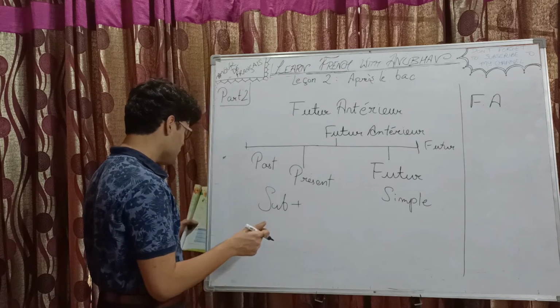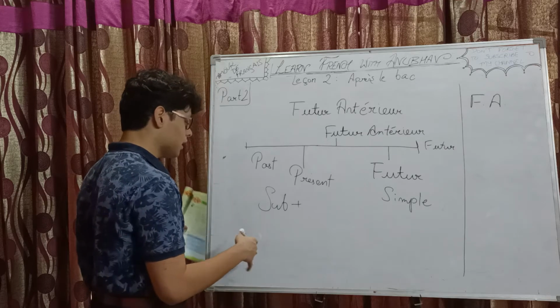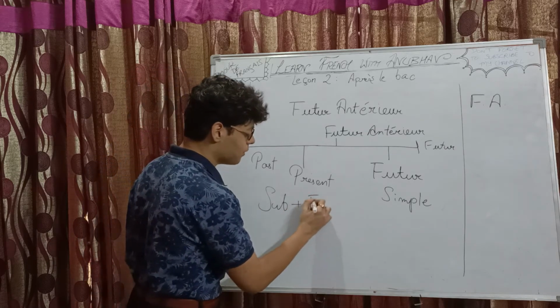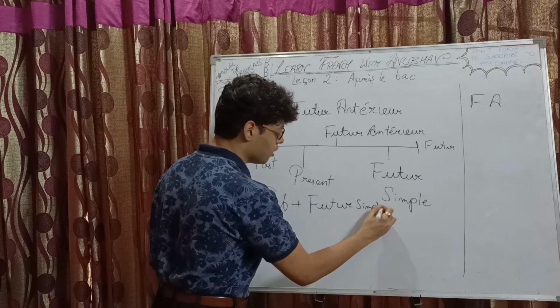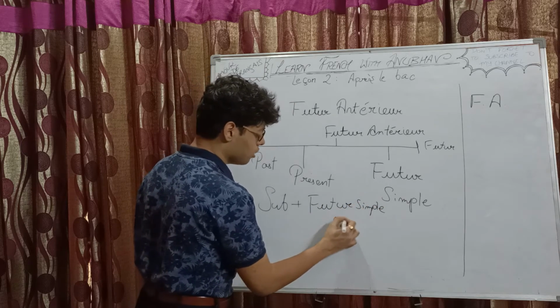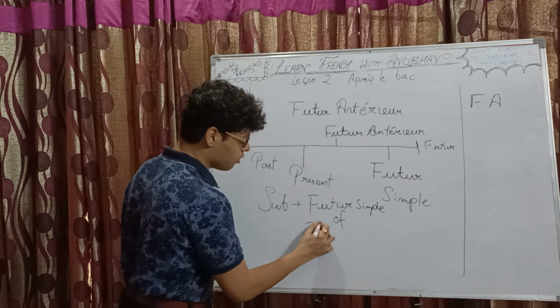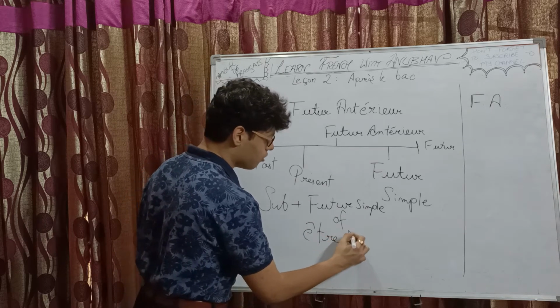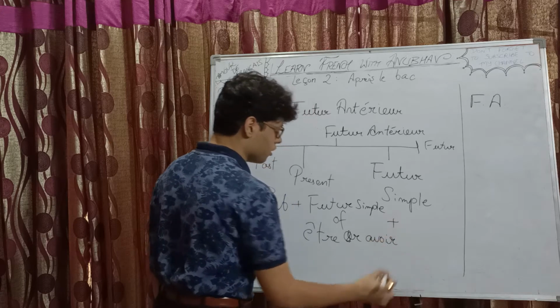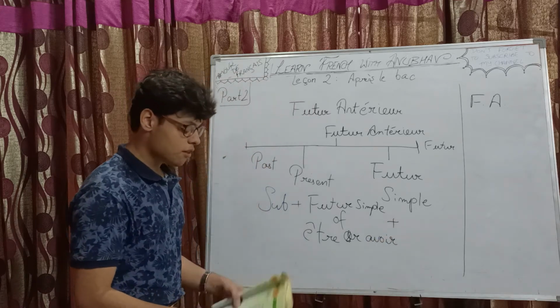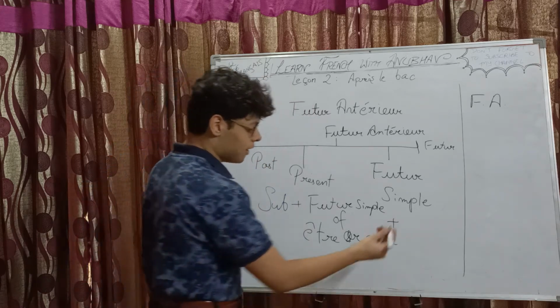So être and avoir, how will we conjugate them? We will conjugate them in the futur simple tense. Futur simple, the simple future form of the auxiliary verb, être or avoir. Right. After that, we will be writing the past participle.